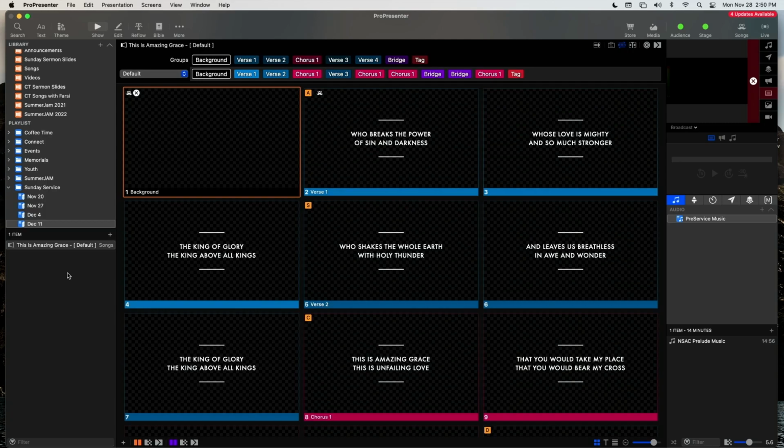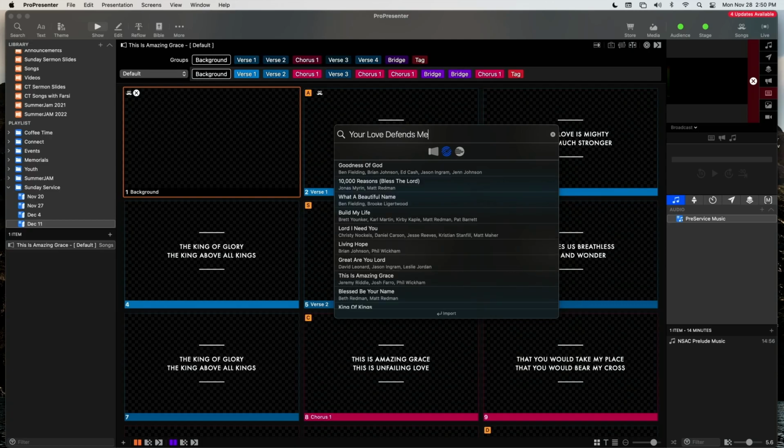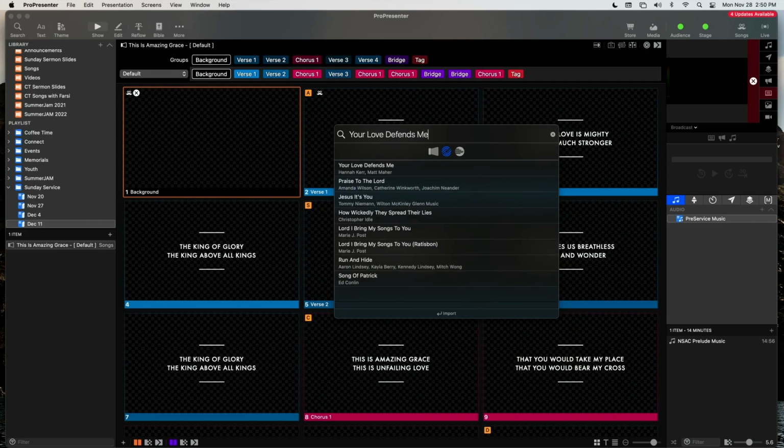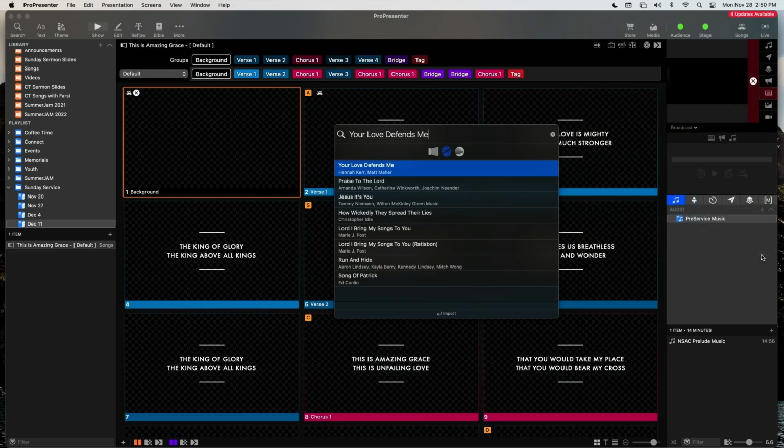We're going to add a new song to ProPresenter, and the way that you do that is you go to File, Import, Song Select, and let's add the song Your Love Defends Me. Pretty sure we don't have that one. And enter, and here it is. Matt Maher. And we're going to import that.